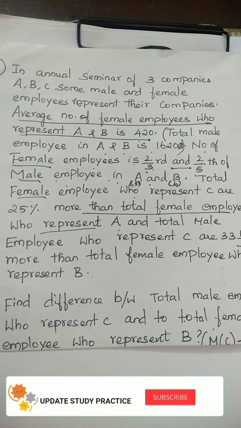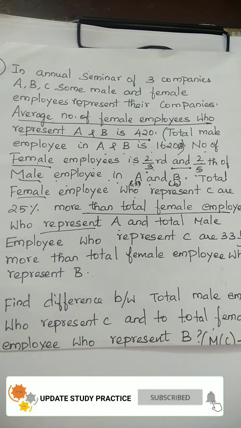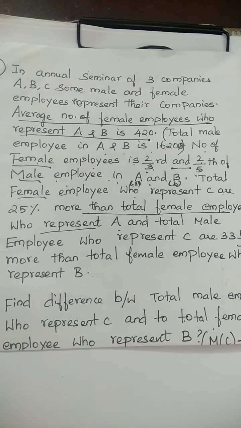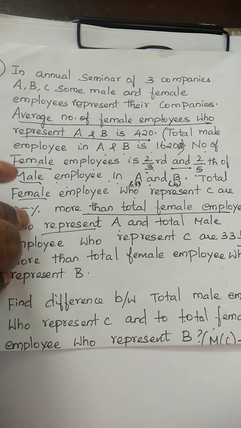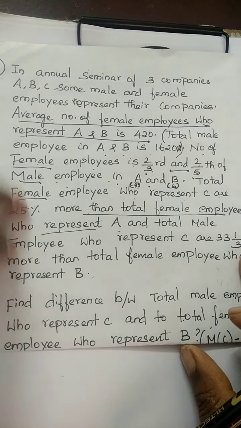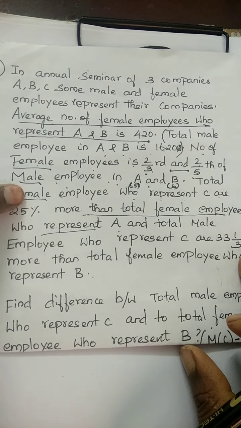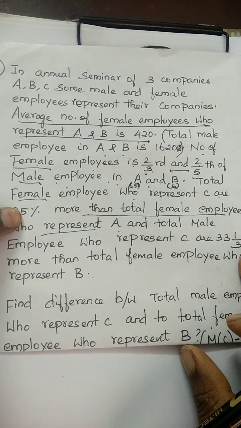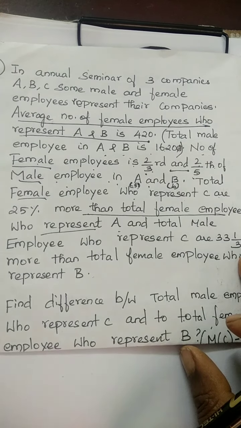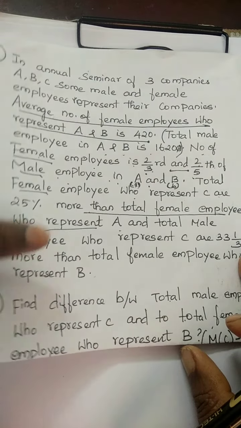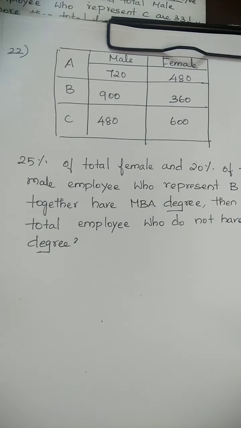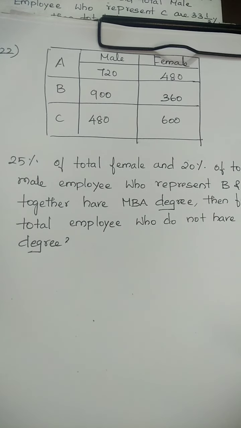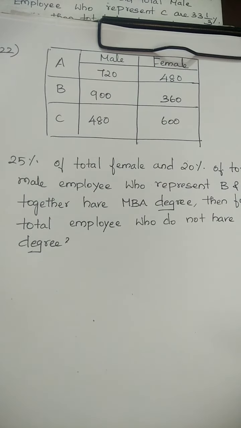Today our topic is about IBPS PO Prelims Memory Based Questions 2020, and this is our 22nd question. Already in the previous session we saw the correlation and the question explanation. Please visit that video and then come back to the next sum. Now the 22nd question: we already calculated A, B, C in a previous video. Please visit and come back to this session.